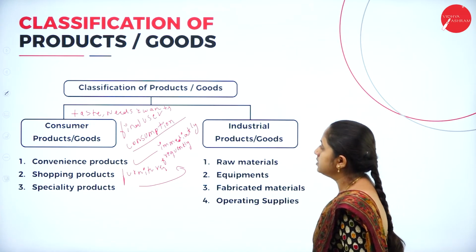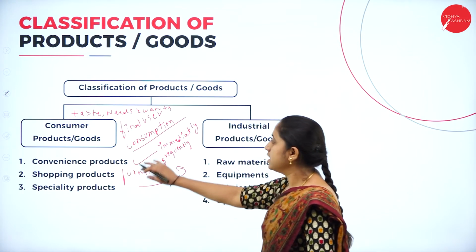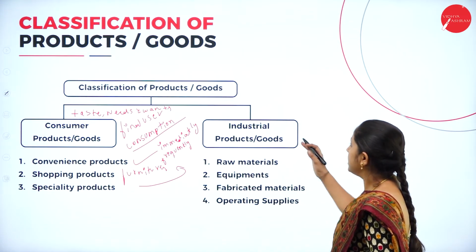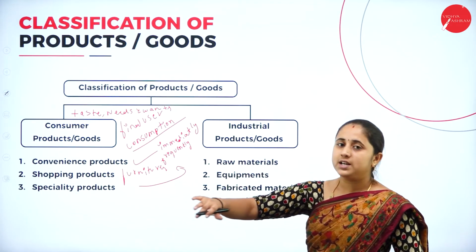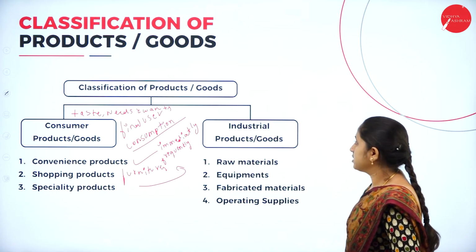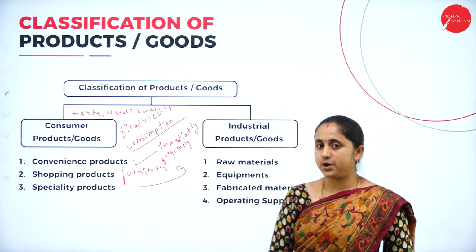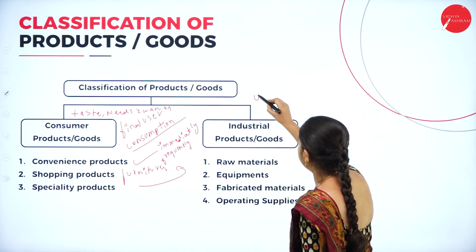Industrial products. This is the first classification under consumer products: convenience products, shopping products and specialty products. Next, industrial products. Consumer products are meant for final consumption. Here, industrial products are used for further production processes. Industrial products are not meant for personal purposes. They are used for further production.